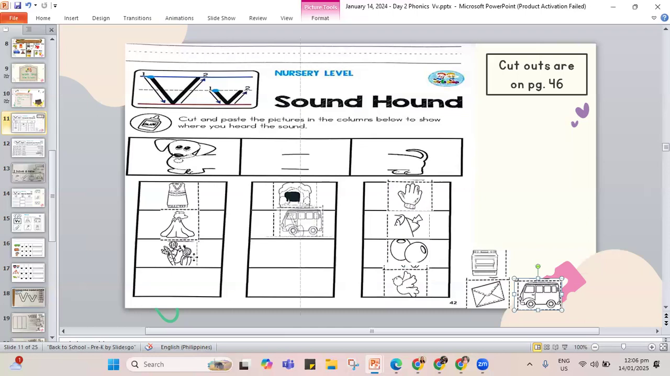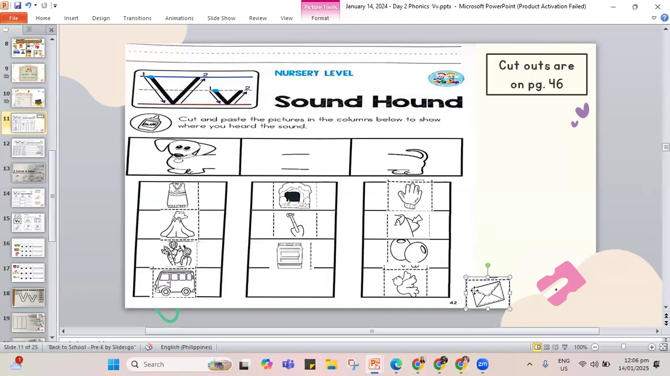Okay, how about the van? Van. It's in the beginning. Oven. It's in the middle. And the last one, let me sound out. Envelope. There's the V sound in the middle for envelope.